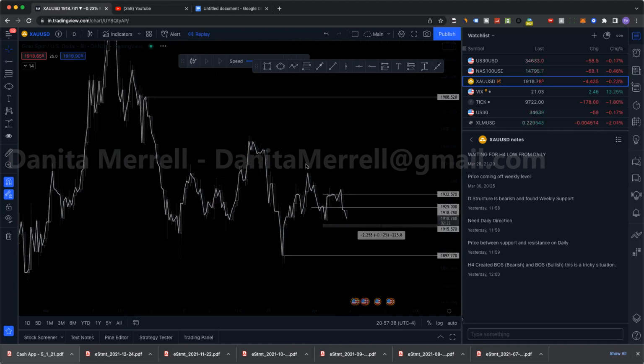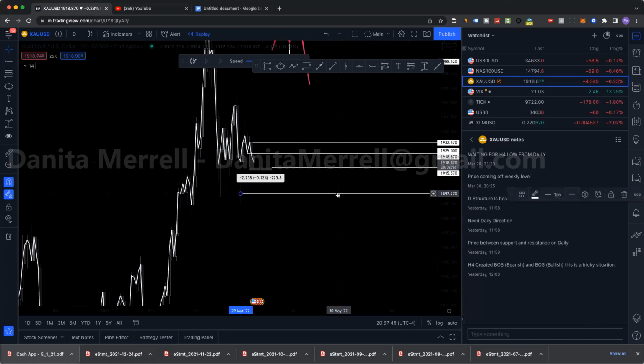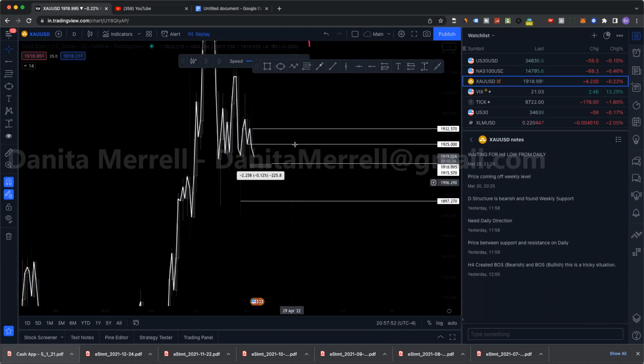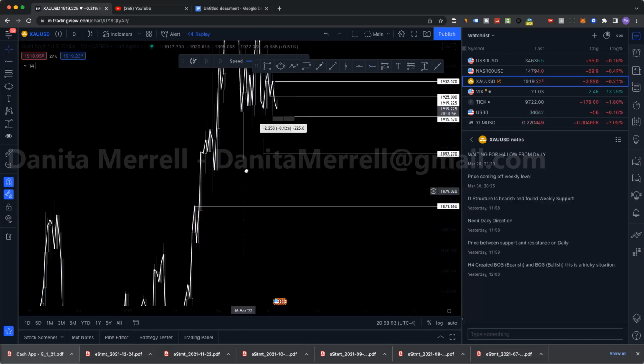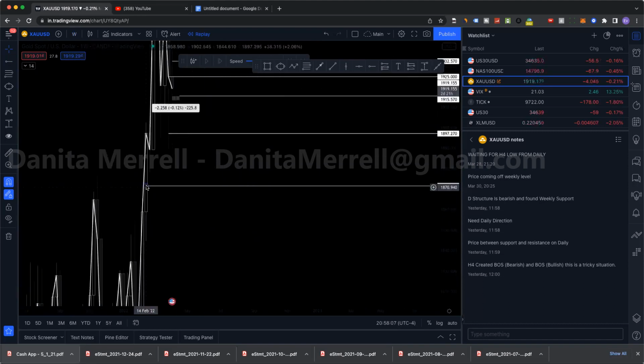Well, not yet, but I'm saying if you were thinking that, on the daily, once we close below here, we have a confirmed breakout on daily, meaning price wants to find the weekly level or the next daily roadblock or H4 roadblock. Okay, so daily to daily, daily to H4, right? Because right here we have an H4 roadblock. And then our next level, if we break through, we have a weekly level. I mean, another daily level, but I think this is also a weekly level. No, it's not. Right here is our weekly level, right there, and then we have another weekly level here.